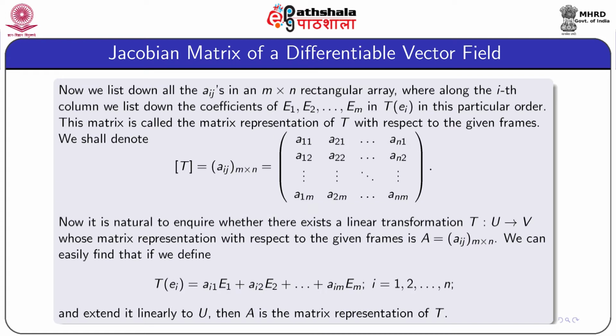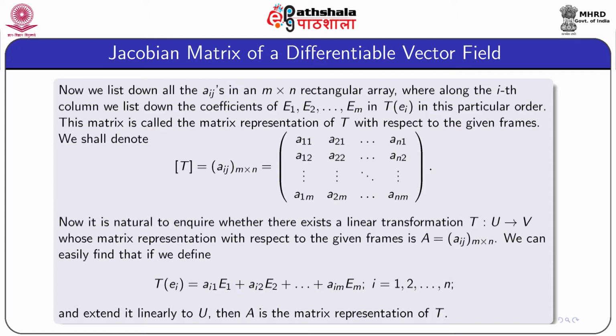Now it is natural to inquire whether there exists a linear transformation T from U to V whose matrix representation with respect to the given frames is this particular matrix A equal to aij, m by n.